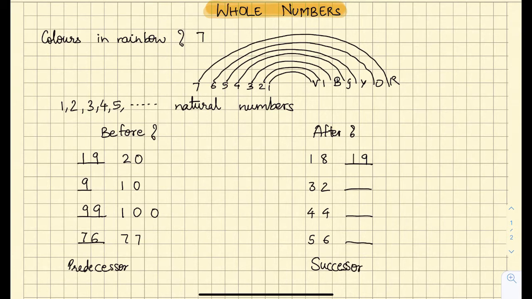For getting successors, we either write the next number or we do the addition. 32 plus 1 gives you 33, so 33 is the successor of 32. Similarly, after 44 the next number is 45, so 45 is the successor of 44, and lastly 57 comes after 56, so 57 is the successor of 56.